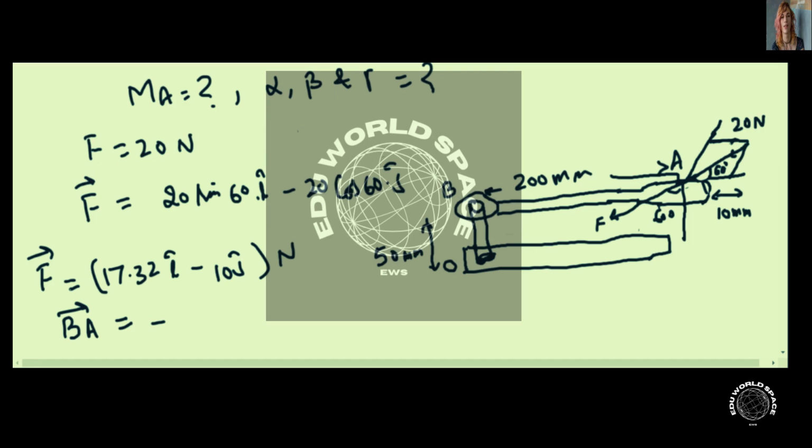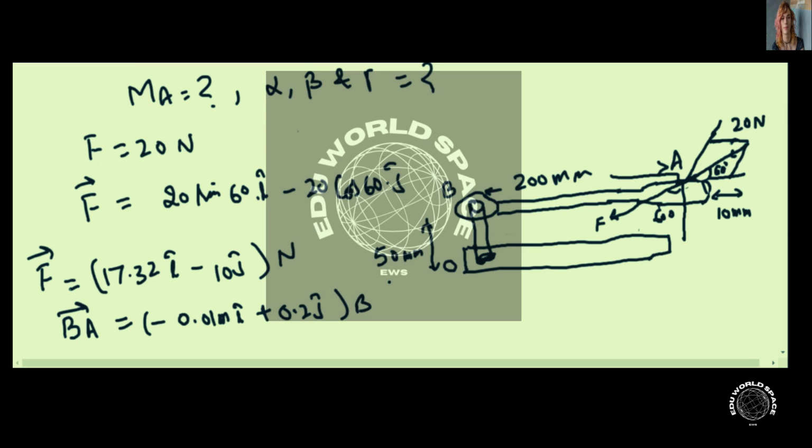So it can be written as negative. This is y and this is x. So this is 10 millimeters, so it can be written as minus 0.01 meter i cap, and this is y, so it can be written as 0.2 j cap, and this will be in meter.